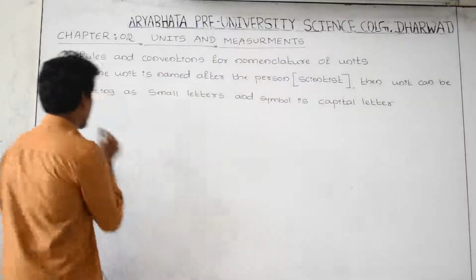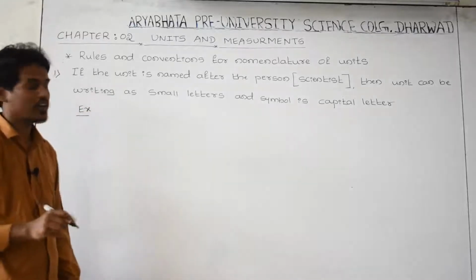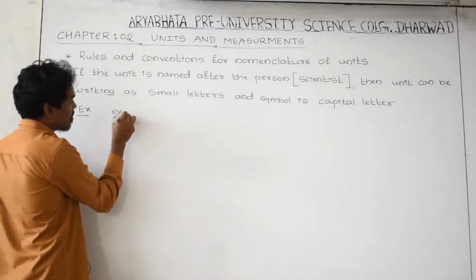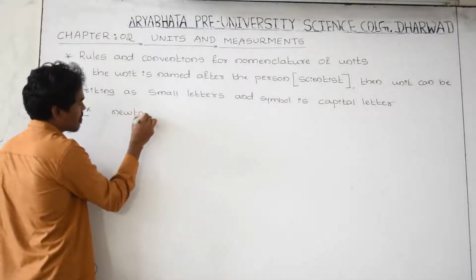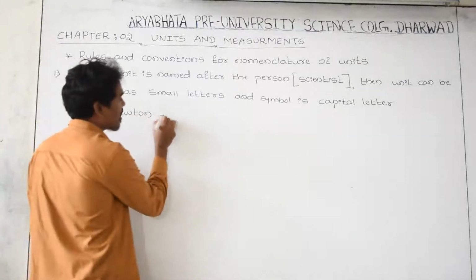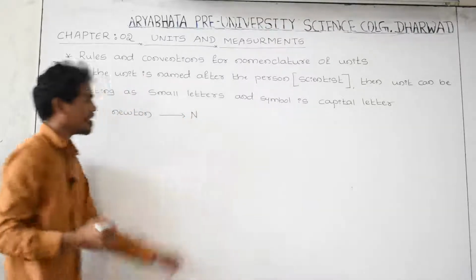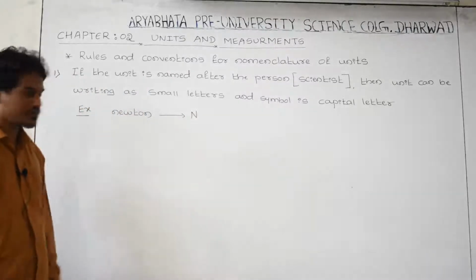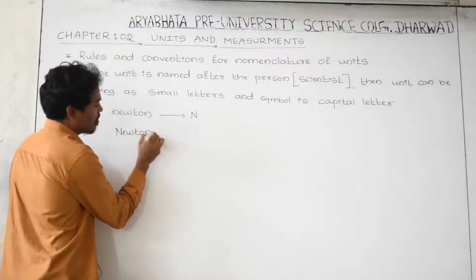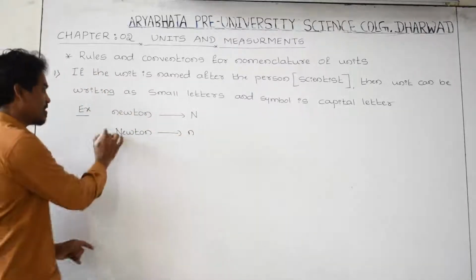For example, let us take, what is the SI unit of force? The SI unit of force is newton. While writing the name of the unit, you can use small letters, but its symbol can be written as a capital N. It is a must. Don't write it the other way, that is wrong.